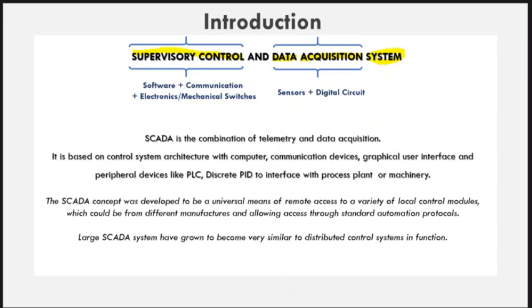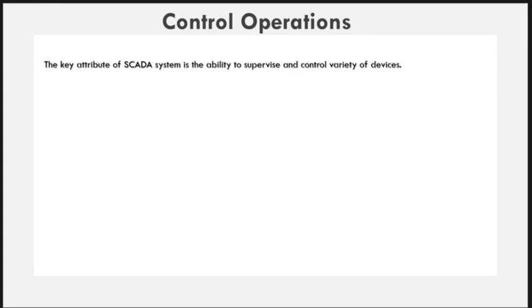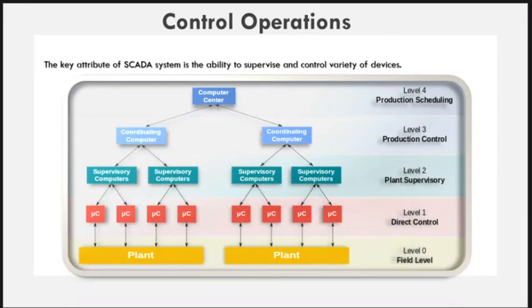The next is the control operation. The key attribute of a SCADA system is the ability to supervise and control a variety of devices. To control the devices in the field, there are actually 4 levels. Level 0 is the shop level or the plant. Level 1 has direct control of the process and consists of small computing devices, microcomputers or microcontrollers.